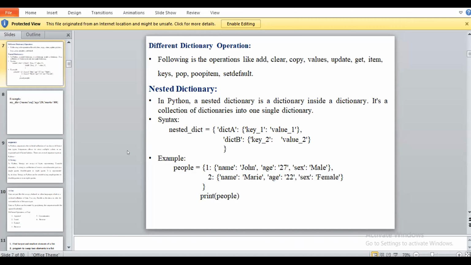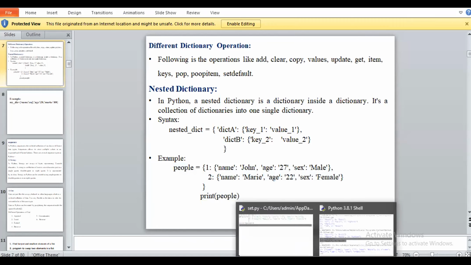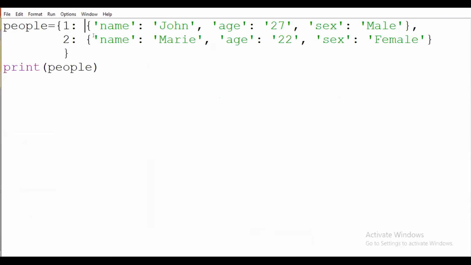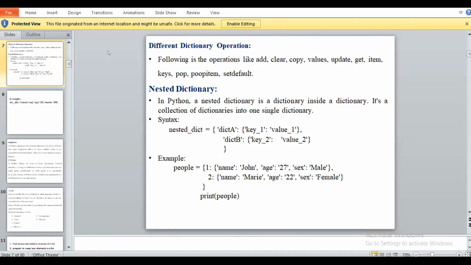My dictionary is having a single dictionary. Means what? We consider it will be a master and it will be all the slave operations. Okay, means one is a head and the remaining all will be my sub workers or sub operations that we are performing in a nested. Okay, so all the same operations that we are performing on a dictionary, we can perform on the nested dictionary also.